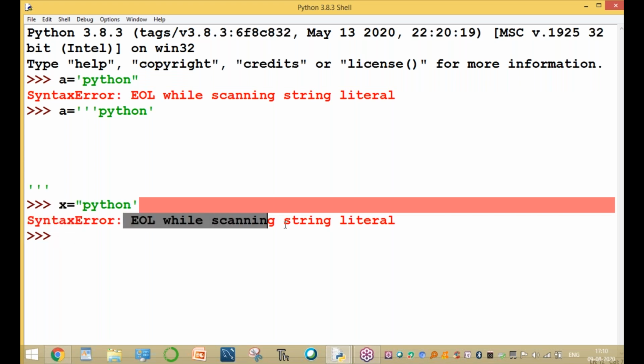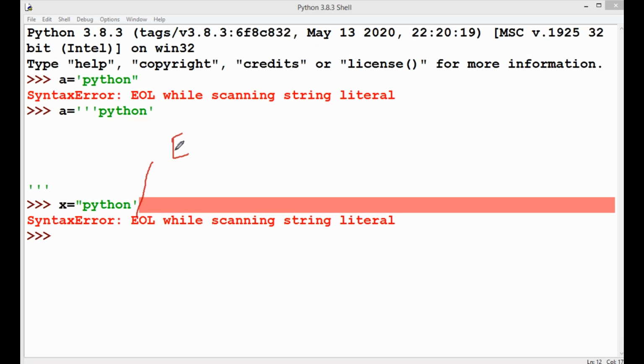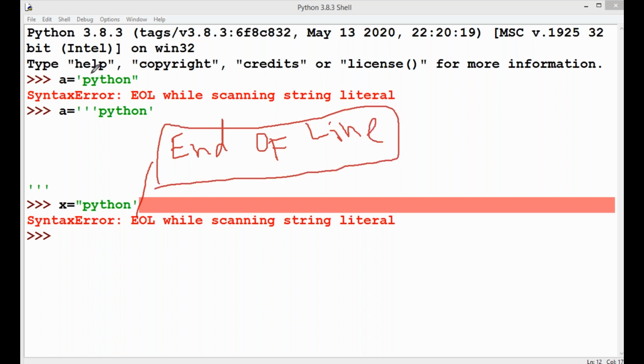Syntax error: EOL while scanning string literal. EOL means end of line. Sir, what is EOL? E means end, O means of, L means line. End of line is not correct. Why? Because starting with a single quote and ending with a double quote is not possible. Here also wrong, starting with a double quote and ending with a single quote is also wrong.